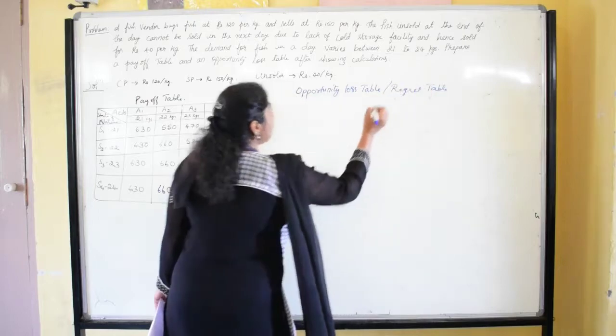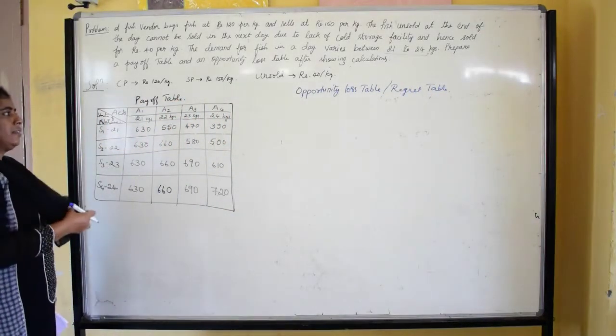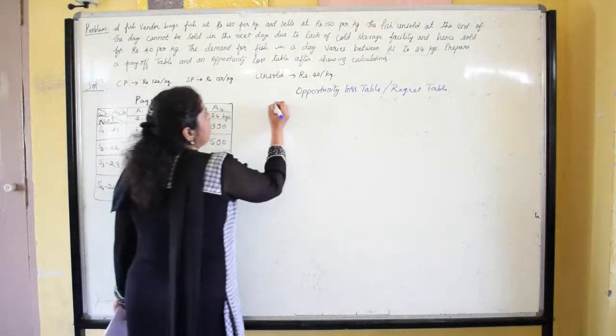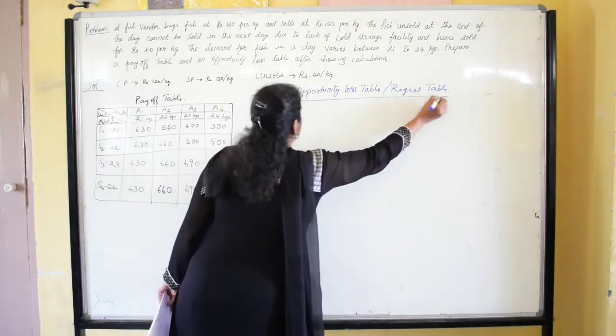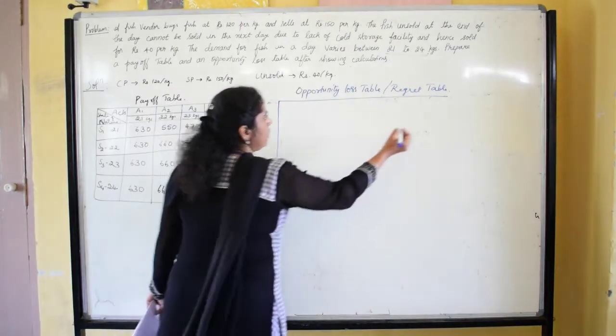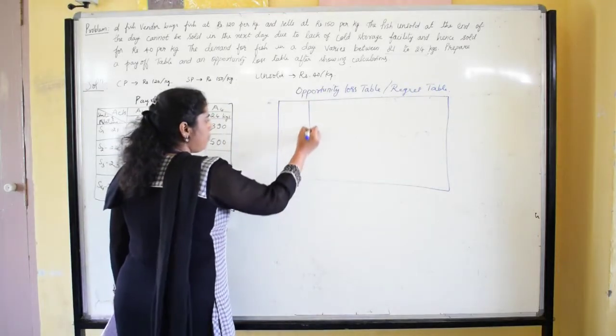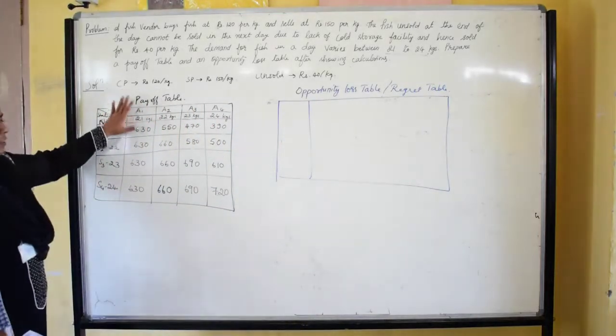What the minimum loss is that the fish vendor can have, that we are going to calculate here. So the opportunity loss table will be prepared with the help of the payoff table values that we have taken here.